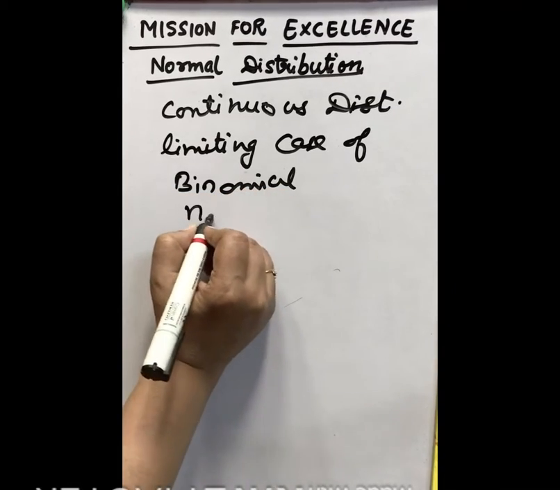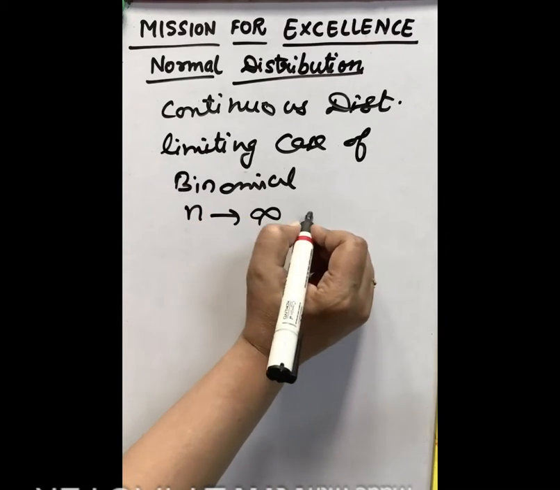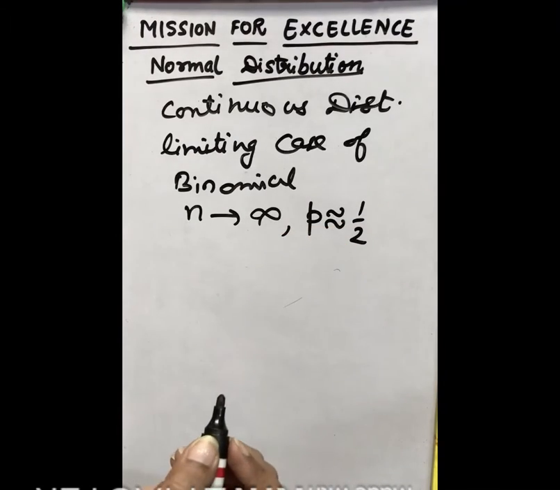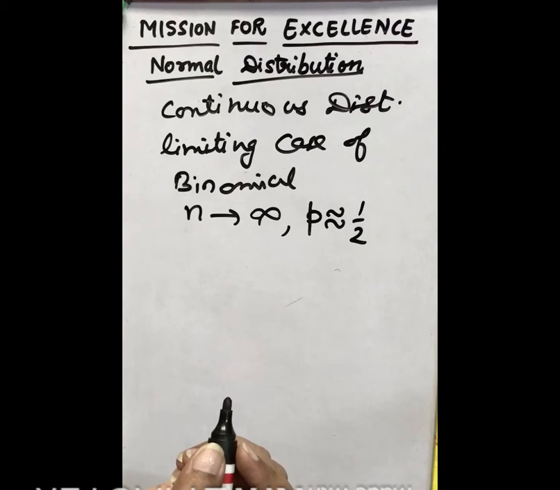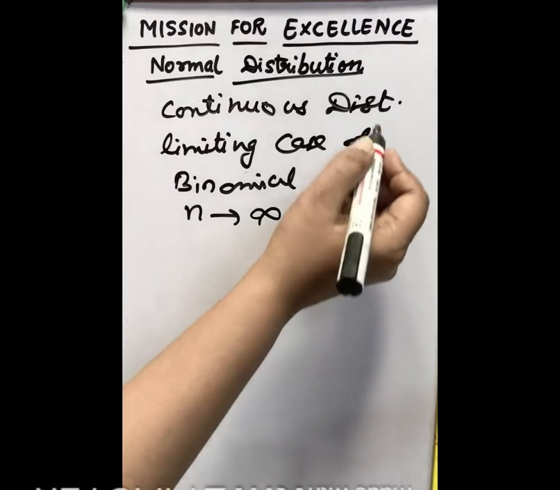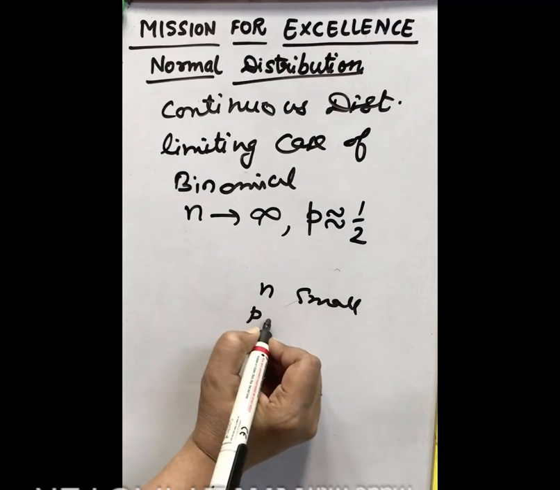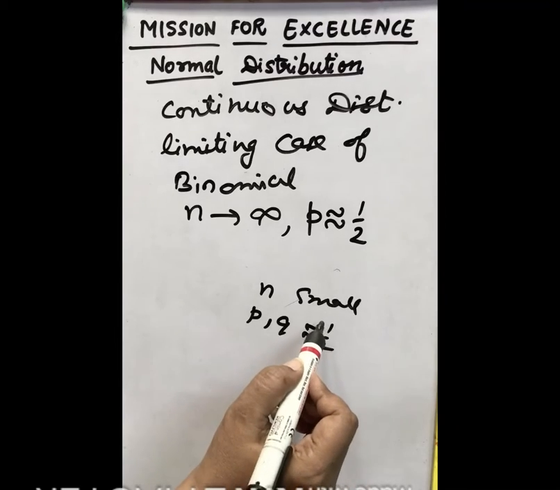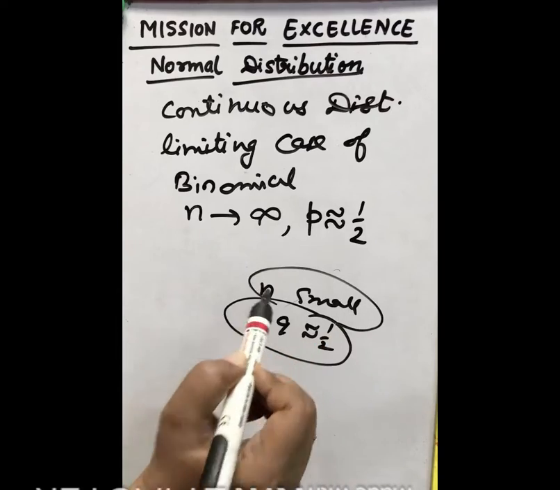It applies in the case when n, that is number of trials, is very large and tends to infinity, and the probability of success is almost equal to 1/2. We have discussed earlier the two cases, binomial distribution and Poisson distribution, in the earlier videos. We apply binomial distribution when n is small and p and q are approximately equal to half, meaning probability of success and failure are almost equal and the number of trials is small.